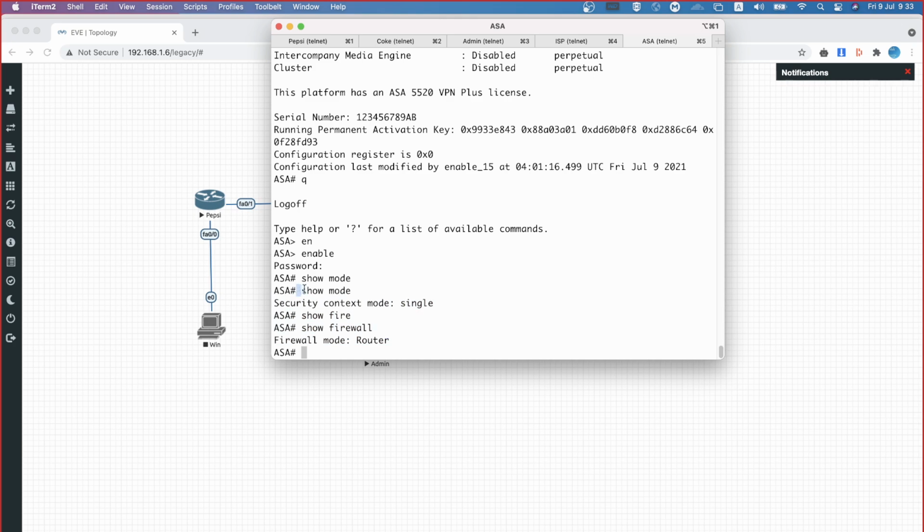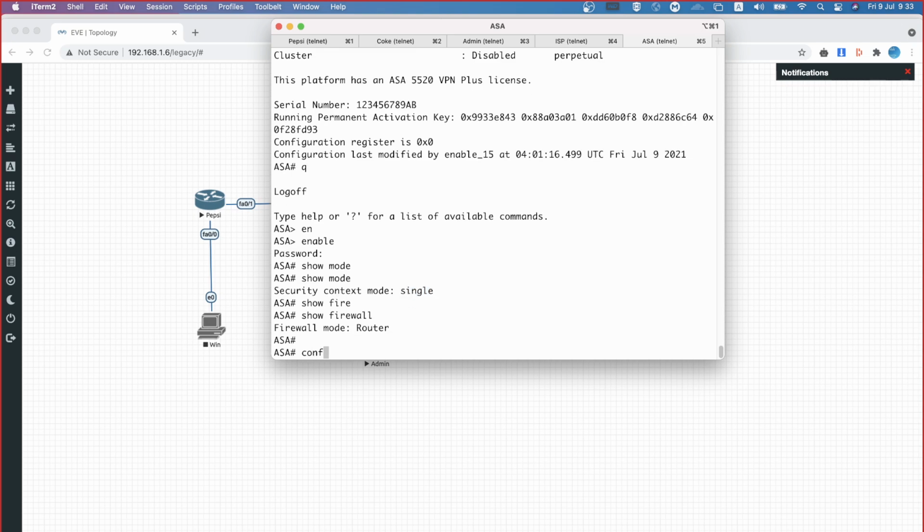See, when I say show mode, it is clearly saying that the security context mode is single mode. That means when I'm in single mode, even though I have the license and capability to create multiple contexts, the system will not allow you to create, because I'm operating in a single context mode, only one context is allowed. Though I have a license, though I have the capability, I will not be able to create the context.